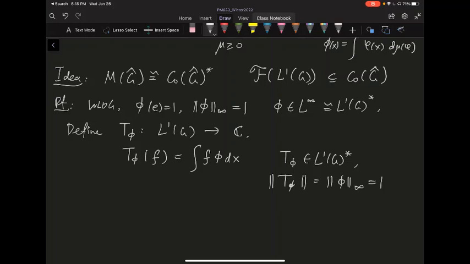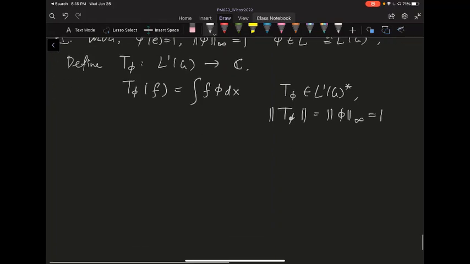Now let's define some inner product-ish thing on L1 of G. Let's define this notation, the bracket of f and g. I define it as T phi of f convolved with the involution of g.